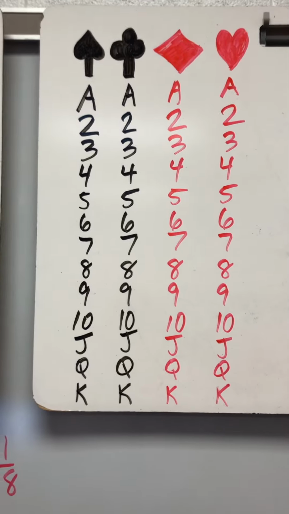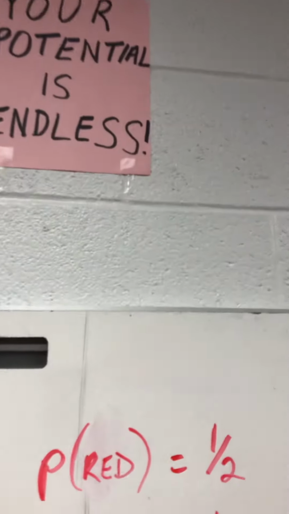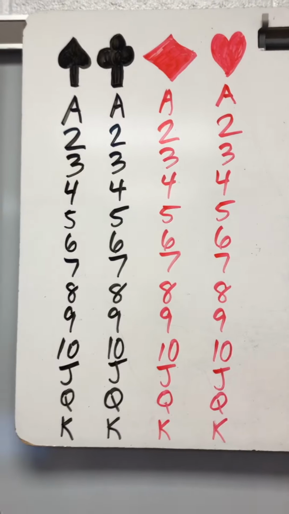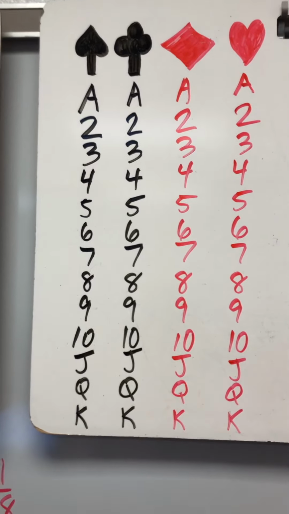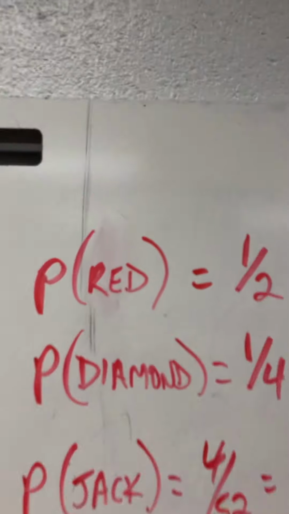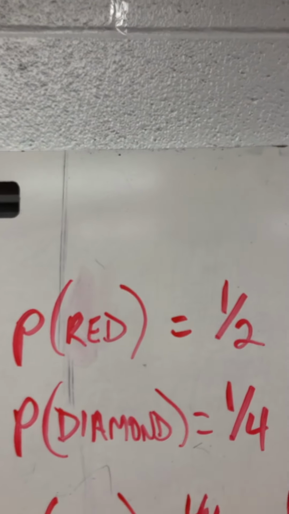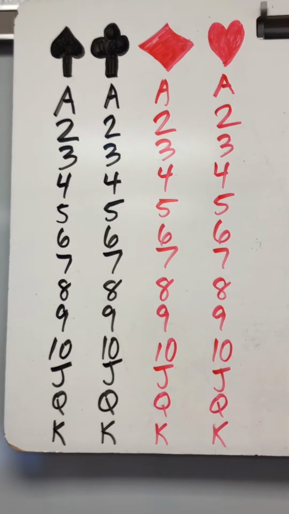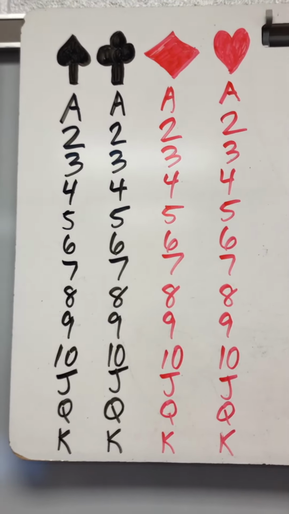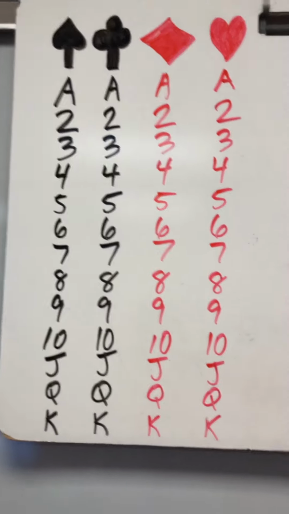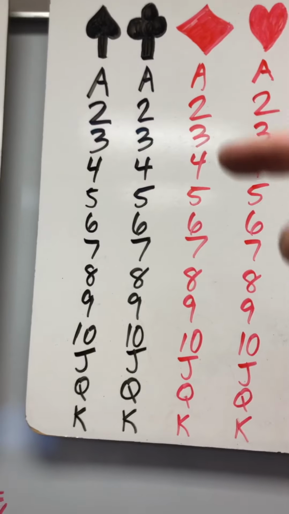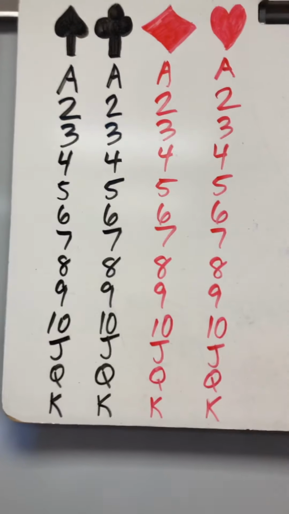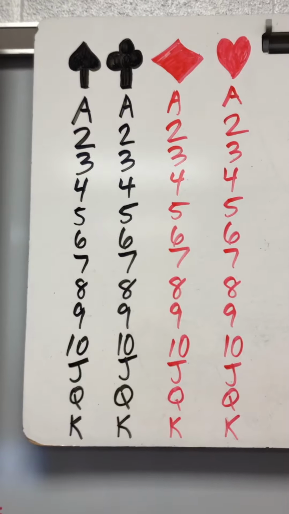So, what's the probability of getting a red card? That would be 1/2, because half of the cards are red, half of the cards are black. What's the probability of picking a diamond? That would be 1 out of 4, because there are 4 suits, and one of the suits is diamonds, so chances are 1 out of 4. Or you could say 13, right? There are 13 diamonds out of 52, but 13 out of 52 reduces to 1/4.